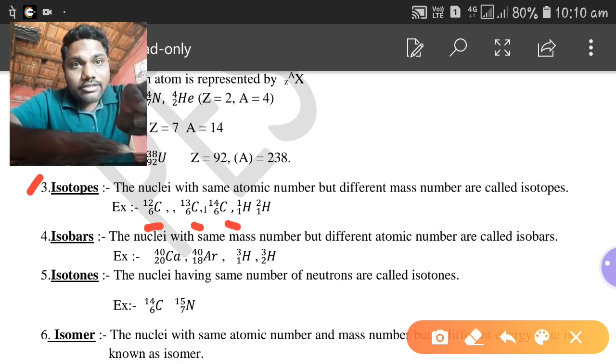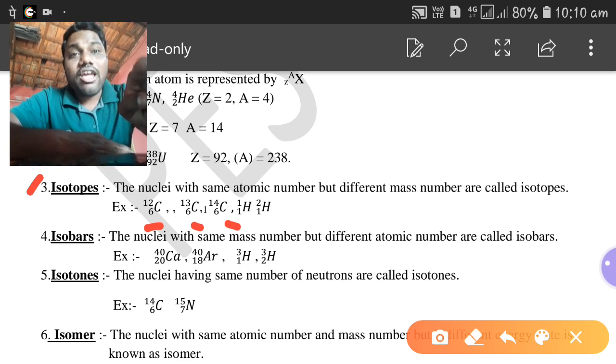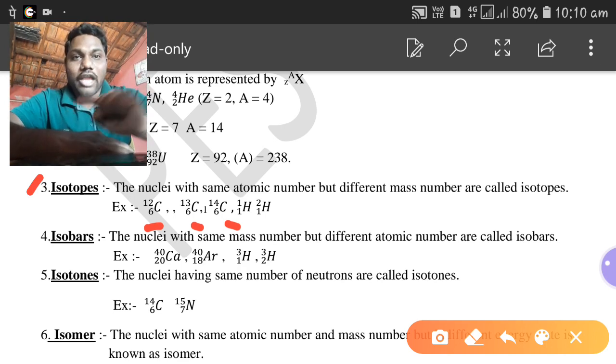Another one is carbon 6-13, there will be 13. Another one is carbon 6-14, there will be 14. That means all these three nuclei have same atomic number but different mass number. Then these three are known as the isotopes of carbon. All these three are carbon atoms only, but with different mass numbers.